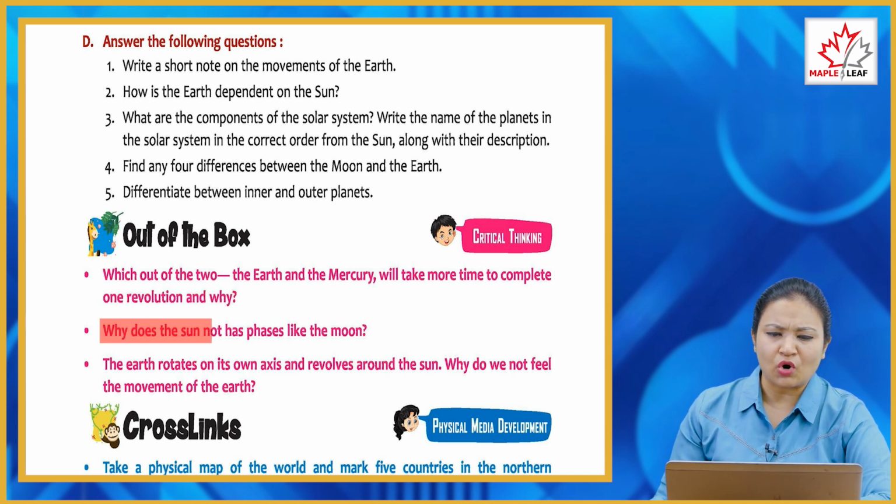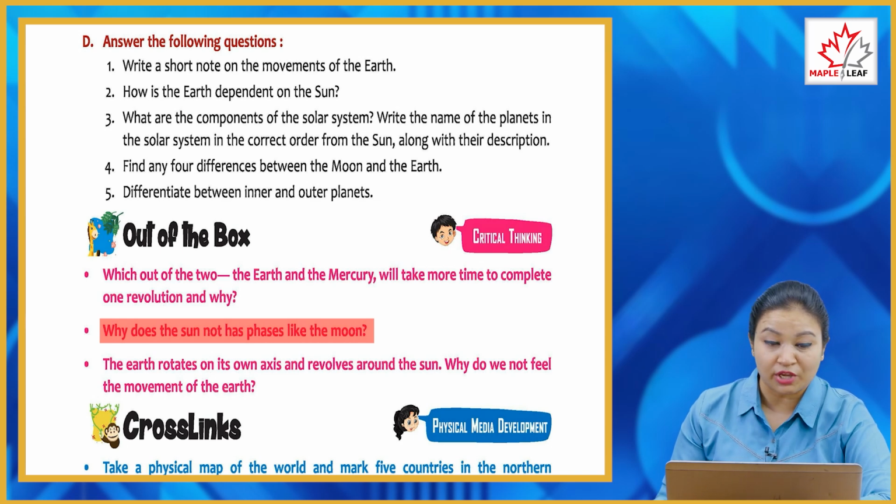Why does the sun not have phases like the moon? So you have to describe why the sun does not have phases like the moon. आपको बताना है कि मून की तरह सन के phases क्यों नहीं होते.